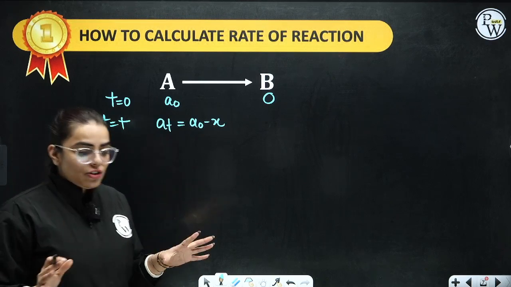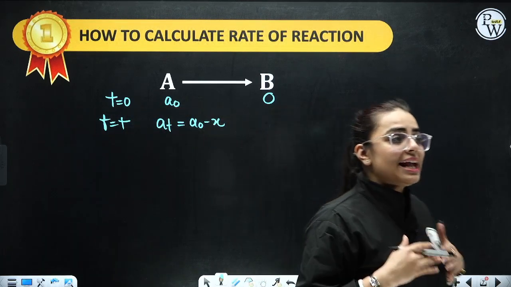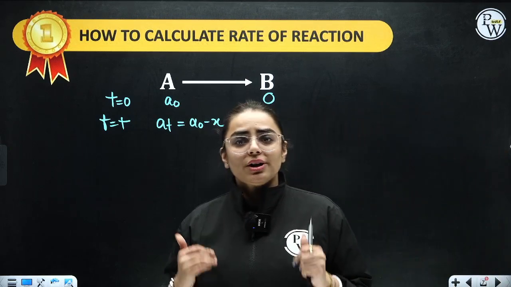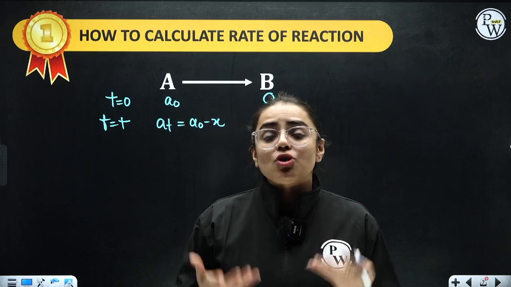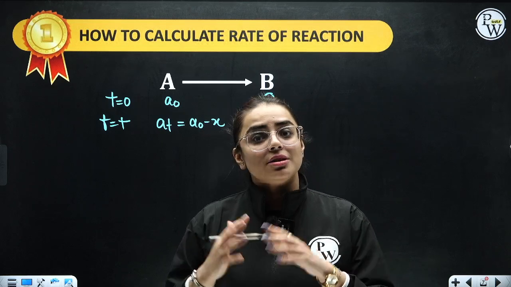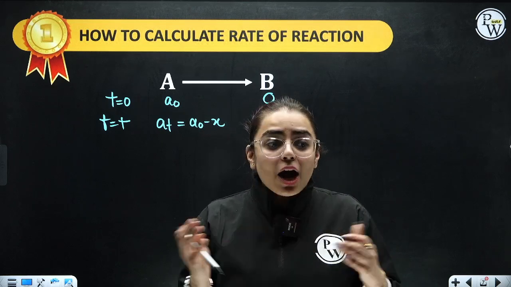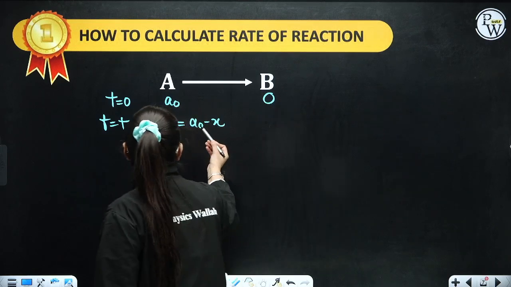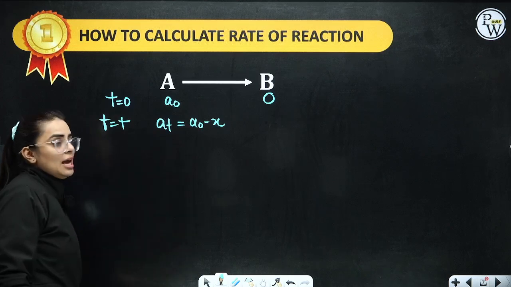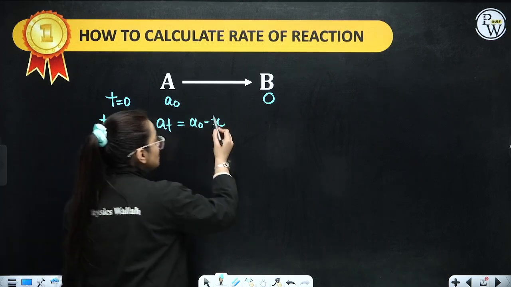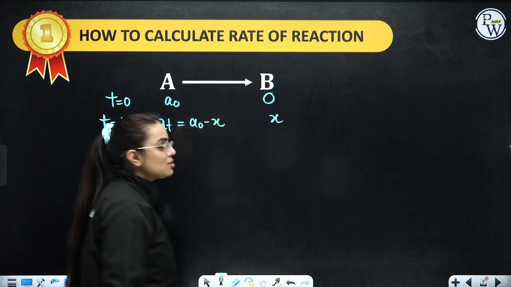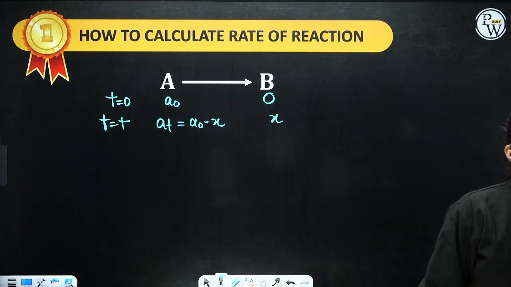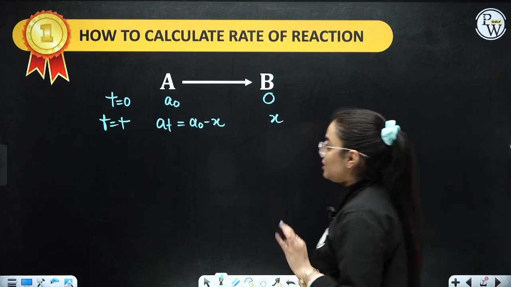Now let's take a general example. If you have 15 chocolates, students, and I have to prepare a cake from that, I am saying just give me 2 chocolates. So you are giving me 2 chocolates. I'll ask you how many chocolates are left. You will say 15 minus 2, that is 13. So 13 is how much is left over now. That means when something is used, 2 chocolates is this and this is 15, so what is left is 13. I hope this is getting through to you. So if x moles are dissociated, you will form what? x only. If you take 2 chocolates, from those 2 chocolates only the cake will be formed, no? So x will be formed, that is 2 chocolates in other terms.